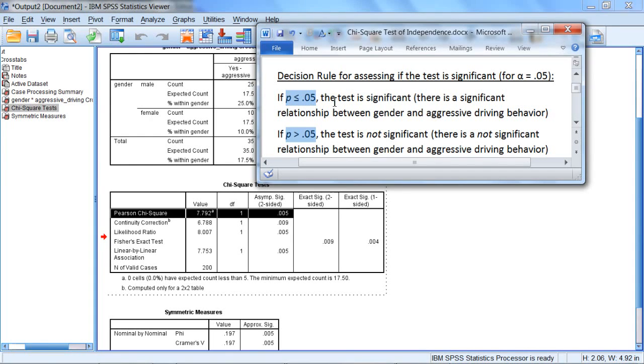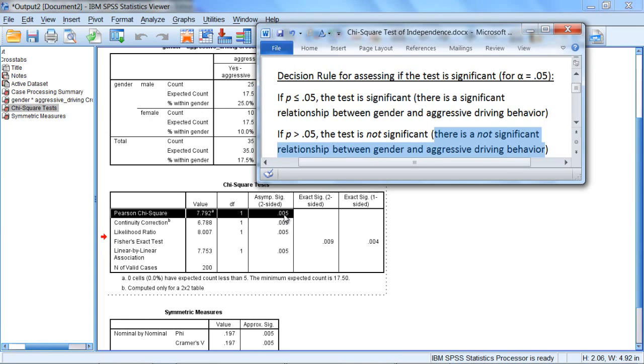If p is less than or equal to 0.05, that'll mean that the test is significant, which for the chi-square goodness of fit test indicates that there is a significant relationship between gender and aggressive driving behavior. If p is greater than 0.05, on the other hand, that indicates the test is not significant, meaning that there is not a significant relationship between gender and aggressive driving behavior.